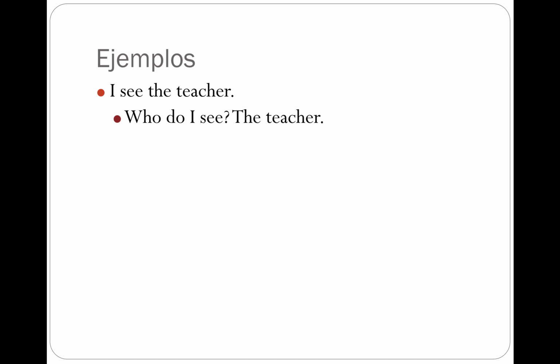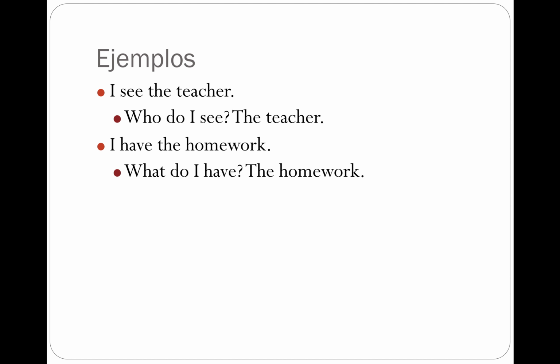I am the subject, seeing is the verb, and the teacher is the direct object, someone who's directly being affected by the verb. I have the homework. What do I have? The answer, of course, is the homework, meaning that it's going to be the direct object of the sentence as well. If you go through the examples in your notes,